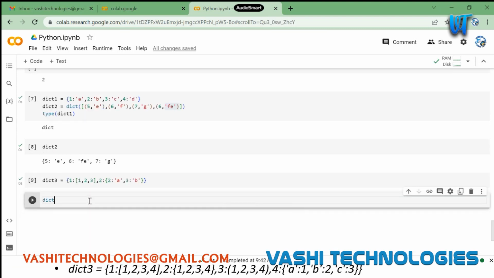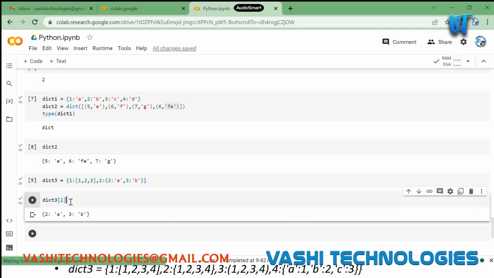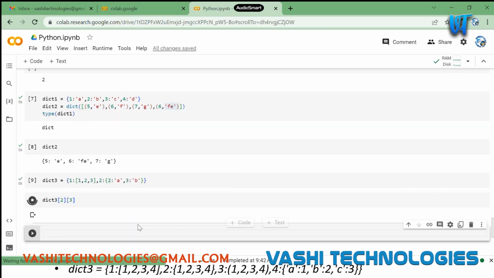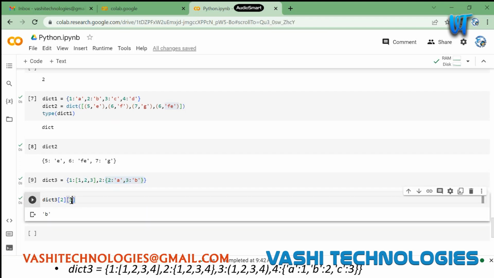So for accessing these items, it will remain the same. Now let me try to access dict3 of 2. I can get this dictionary. So within a dictionary, if I need to access again, we need to subscript it again with the key value which we wanted to retrieve. So from dict3, I'm accessing key value 2, which is again storing a dictionary. And from that dictionary, I'm trying to access the value of key 3. So it can go to any depth. We can have any levels of dictionary and we can access them using the same indexing principles.